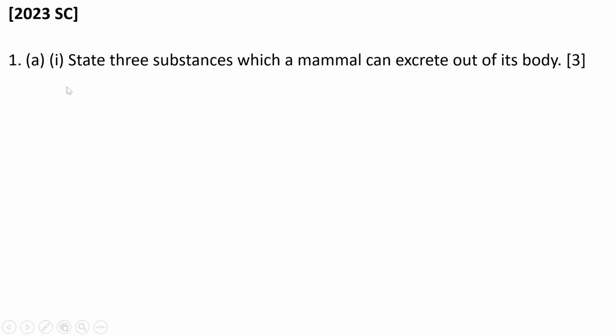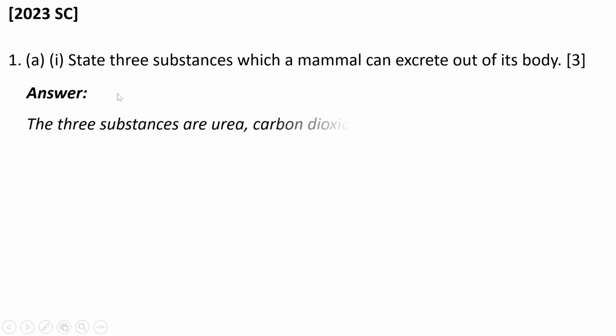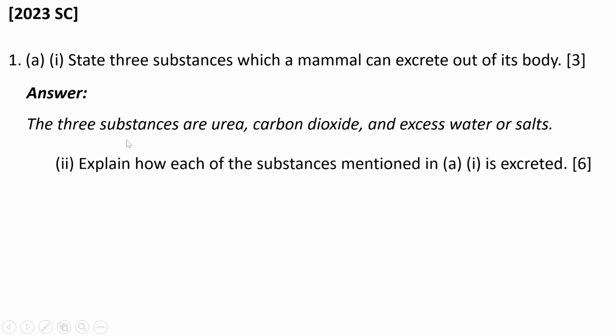Then move to the next question, which came in the 2023 School Certificate as well. The question was on number 1, A1: state 3 substances which a mammal can excrete out of its body, 3 marks. So in answering, the 3 substances are urea, carbon dioxide, and excess water or salts. You are done. We move to the second one.